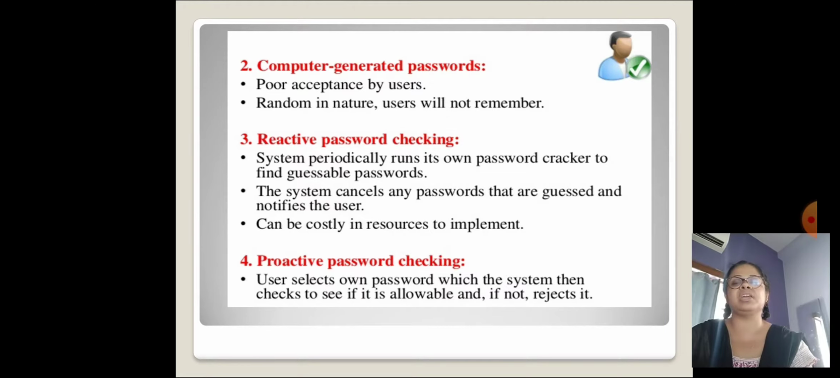Reactive password checking. The system periodically runs its own password cracker to find guessable passwords. The system cancels any passwords that are guessed and notifies the user. It can be costly in resources to implement. Proactive password checking. The user selects their own password, which the system then checks to see if it is allowable and if not, rejects it.